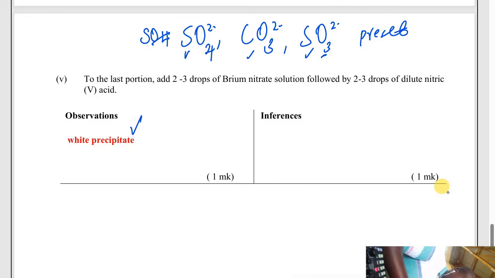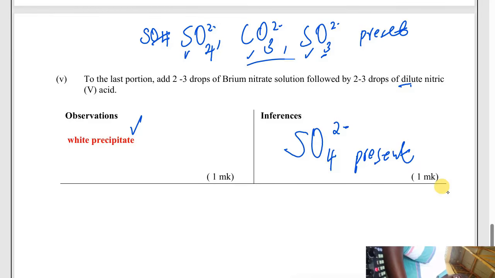So since we are adding barium nitrate and then followed by dilute nitric acid, and what remains is a white precipitate, then it confirms it is the sulfate that is present. These two are absent. Why? If the carbonate or the sulfite was present, the white precipitate formed with barium nitrate would dissolve in the nitric acid to form a colorless solution. But now, since there was no colorless solution, it is the sulfate that is present.